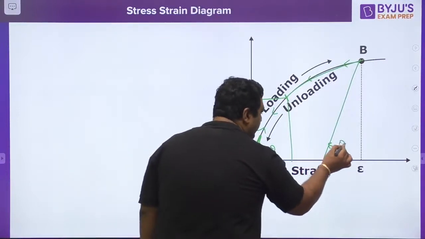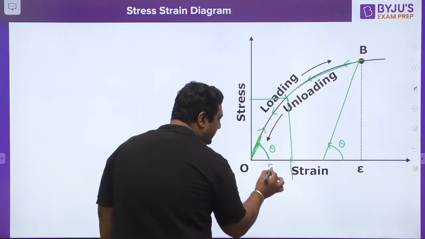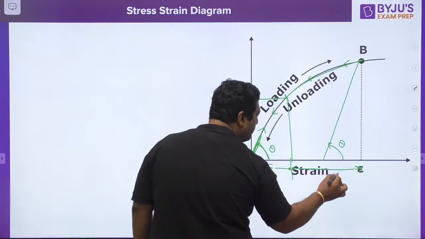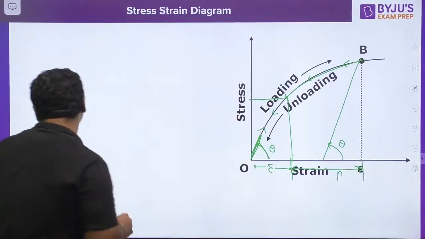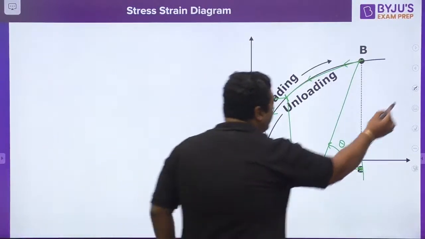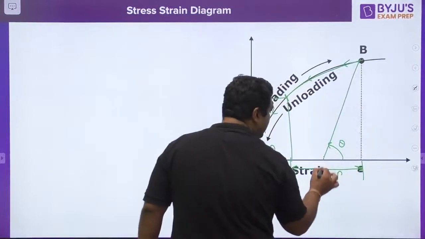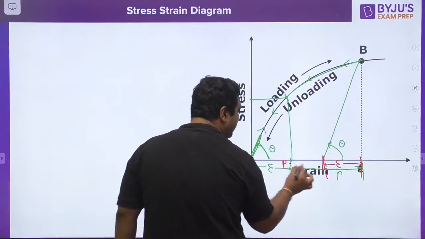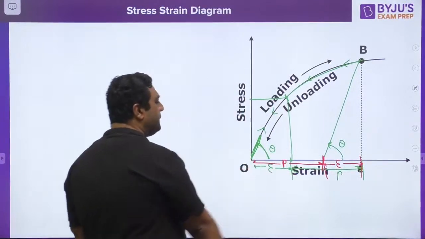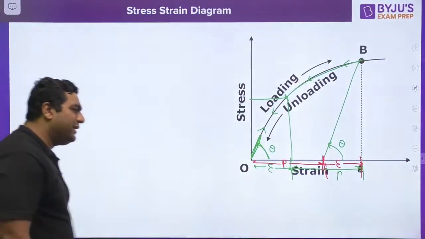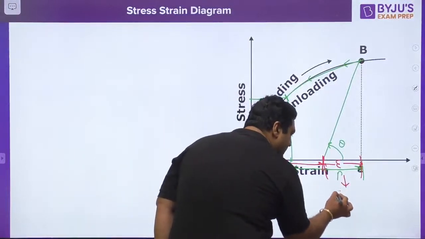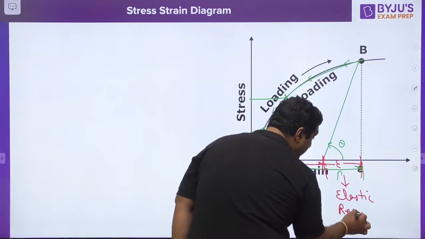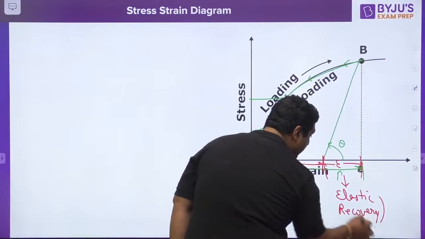So my dear, when you are going to load, this is elastic deformation and this is plastic deformation. And during unloading, this is elastic and this remains with the material permanently. This is plastic. So this phenomenon is said to be elastic recovery. Guys, it is a theoretical topic, but it is very, very important. This is said to be elastic recovery.